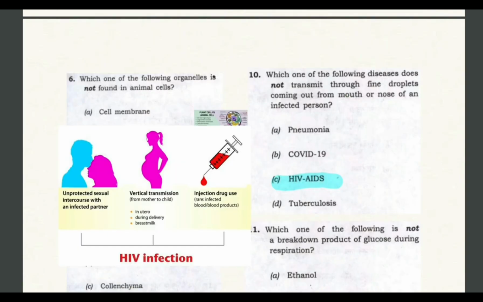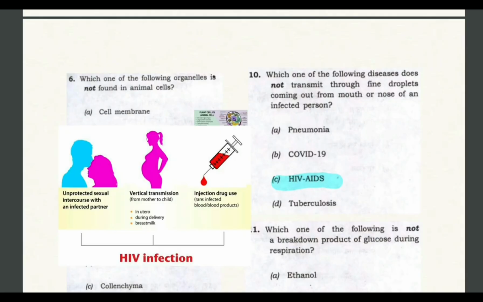Which one of the following diseases does not transmit through fine droplets coming out from the mouth or nose of an infected person? So the correct answer would be HIV/AIDS, whereas pneumonia, COVID-19 and tuberculosis, which is a bacterial disease, also transmit through fine droplets.